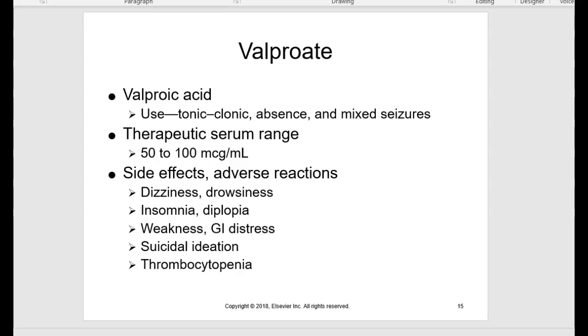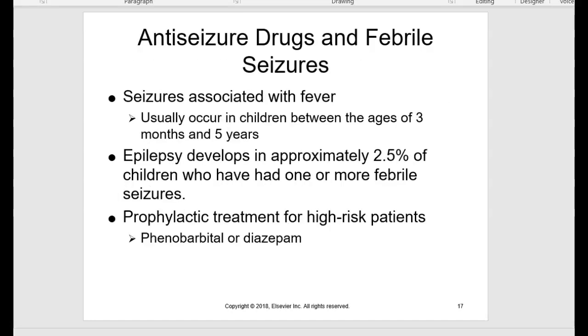So just again, another review of therapeutic serum range. If my patient's taking valproic acid and their serum level is 200, am I worried about the medication not working well enough, or am I worried about toxicity? Since the therapeutic serum range is 50 to 100, if their serum level is 200, it'd be too high. I'd be worried about toxicity. If their serum level is 20, it would be too low a concentration of medication, not enough medication in the system. And in this instance, valproic acid being used for seizure, I would be worried about the patient experiencing seizures because of that.